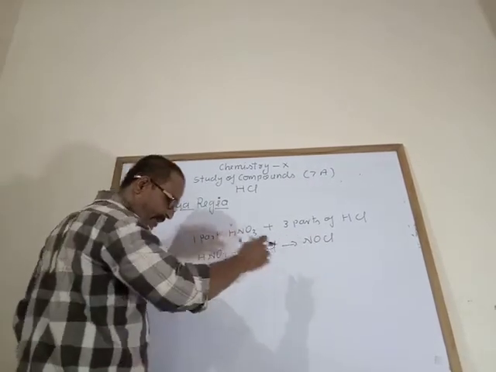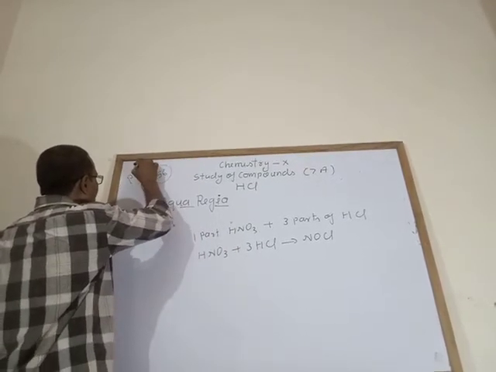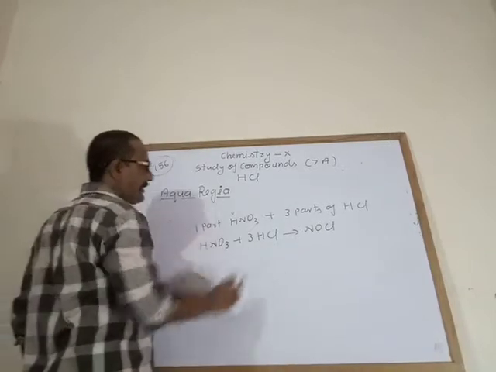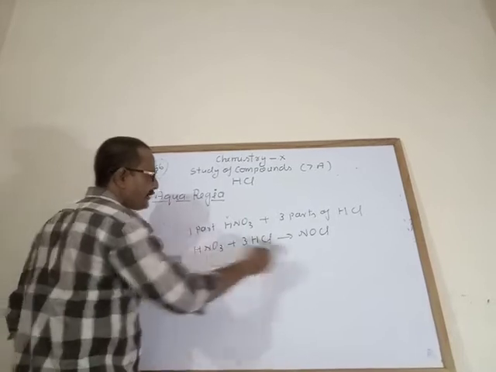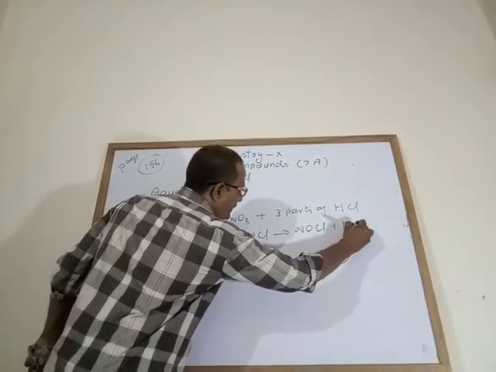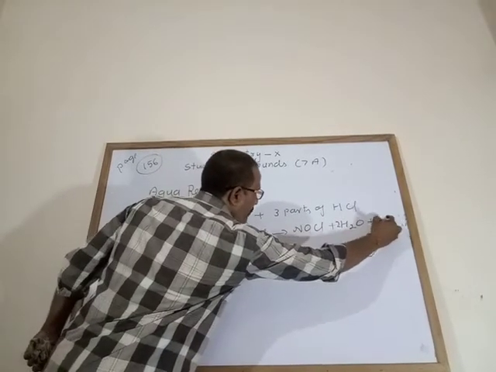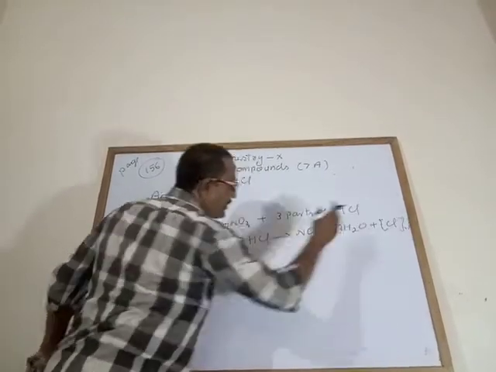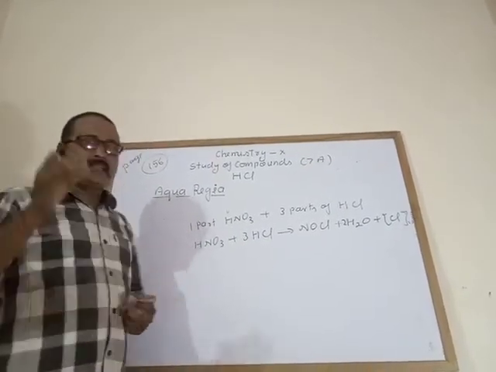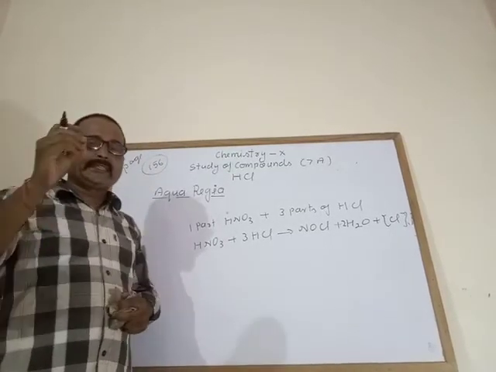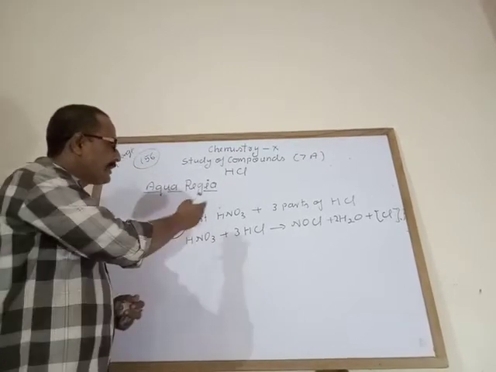In the book, page number 156, it is given nitrosyl chloride and then water. See that, 3 hydrogen, 1 hydrogen, water, and it forms 2H2O water and nascent chlorine. Nascent chlorine is very reactive, and you know that some acids like sulfuric acid, hydrochloric acid, nitric acid can't react with the noble metals. They can react with the metals.